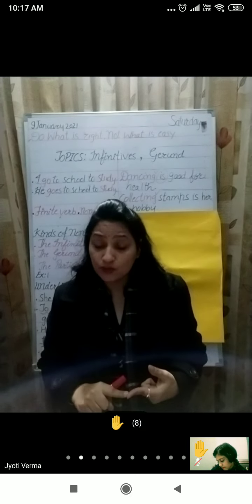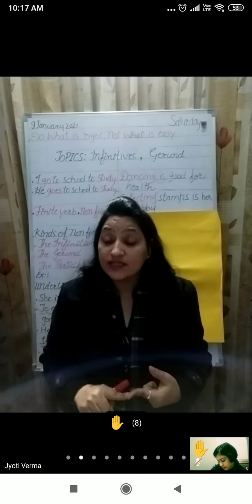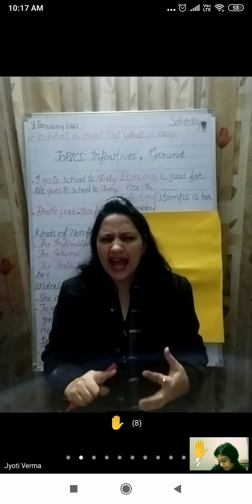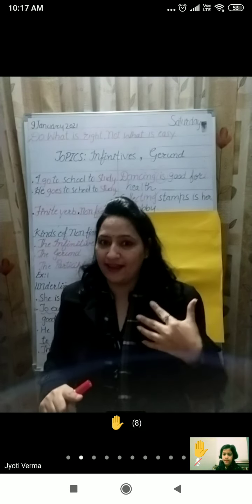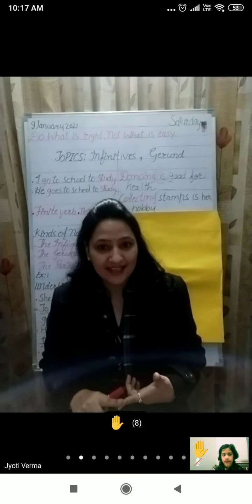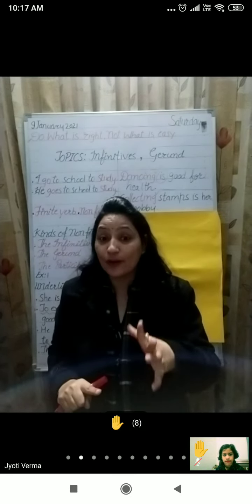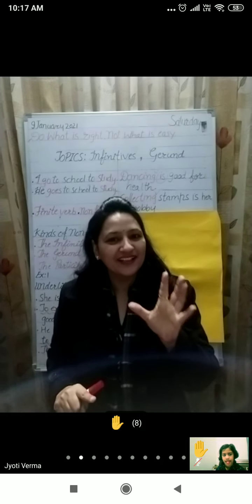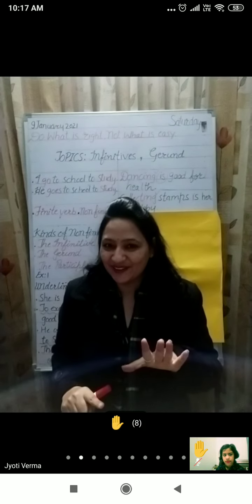Here again swimming is a gerund, but now it's working as an object. Third, I am fond of swimming. Swimming is again a gerund, but now it's functioning as the object of the preposition of. I hope it is clear to you.